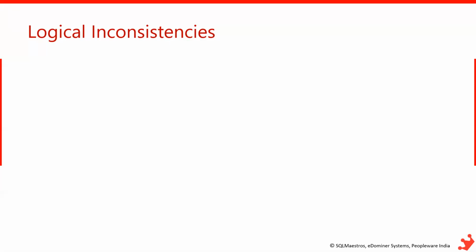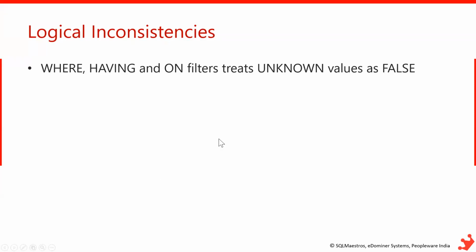For example, all query filters such as where, having, and on treat an unknown value as false. What do you mean by that? It means that for any row, if the where predicate encounters an unknown value, it is treated as false.